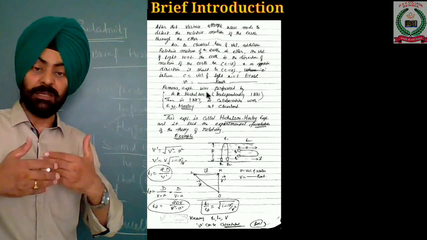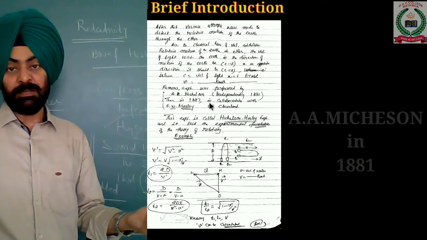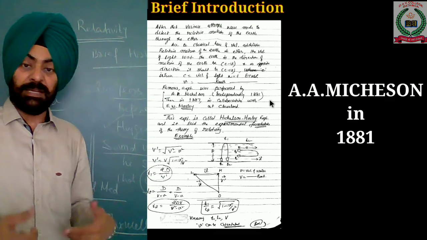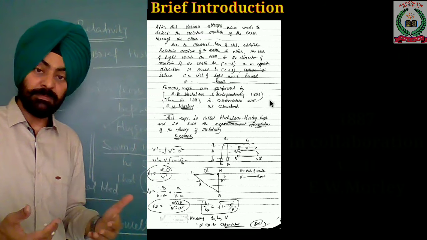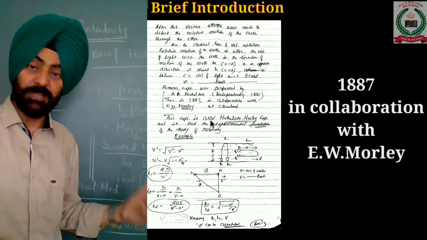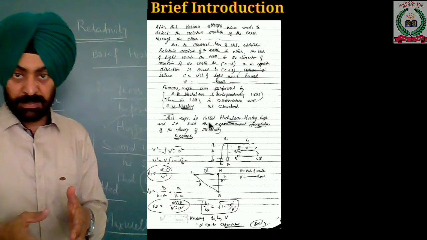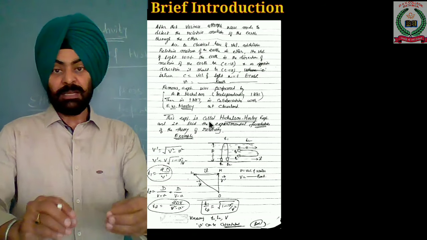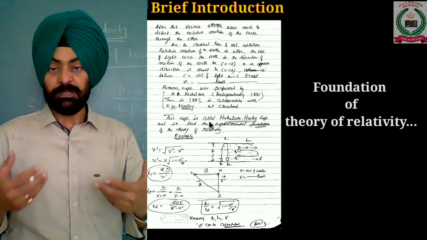A famous experiment was performed by A. Michelson independently in 1881, then in 1887 in collaboration with E.W. Morley at Cleveland. This experiment is called the Michelson-Morley experiment, and it laid the experimental foundation of the theory of relativity.